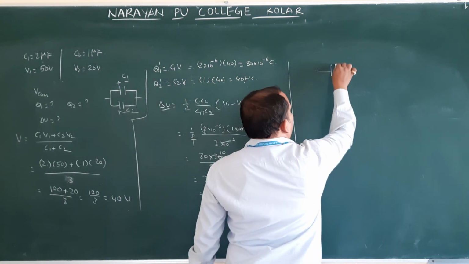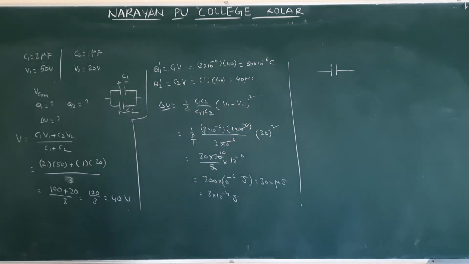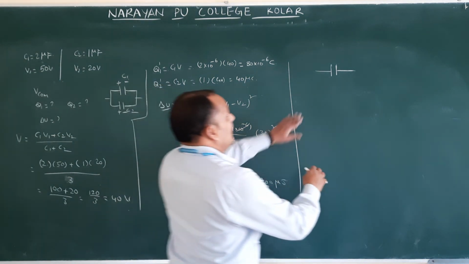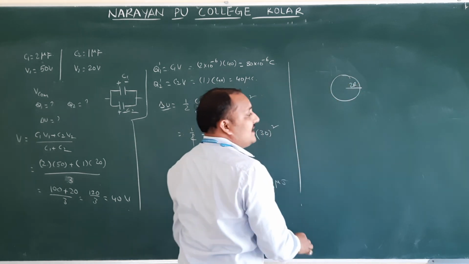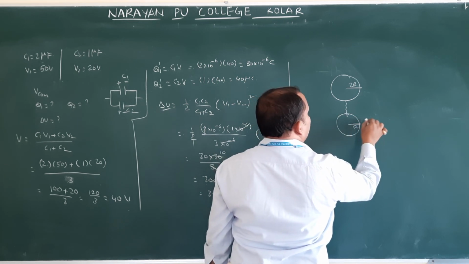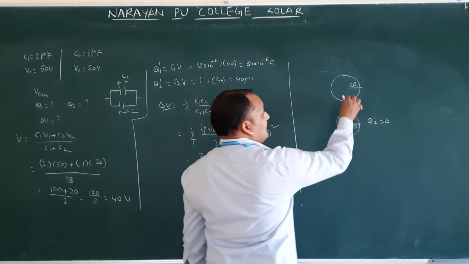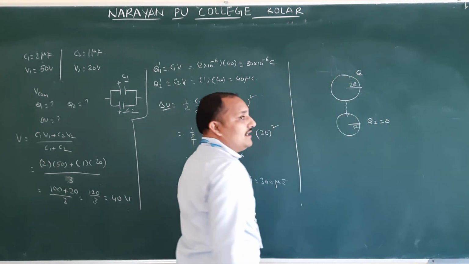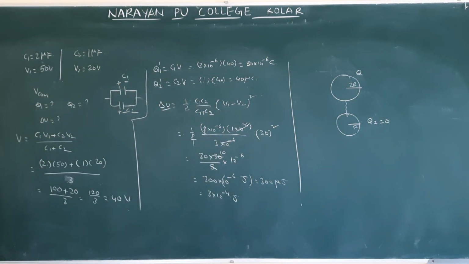So for one capacitor, which capacitor do they give the value for? A conducting sphere of radius 2r. Radius 2r means this one, which is connected with another one of radius r. This charge is going to become 0, since uncharged means the charge is 0. So this one has charge q initially; they give charge q. Now they are asking to find the charge flow through the conducting wire.